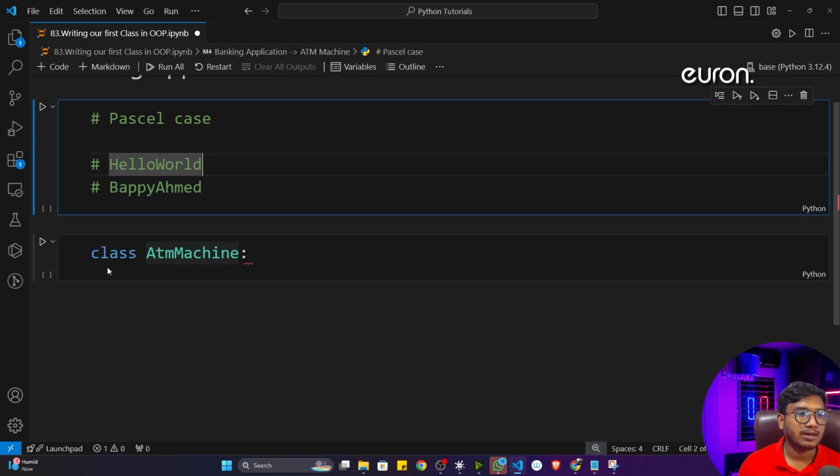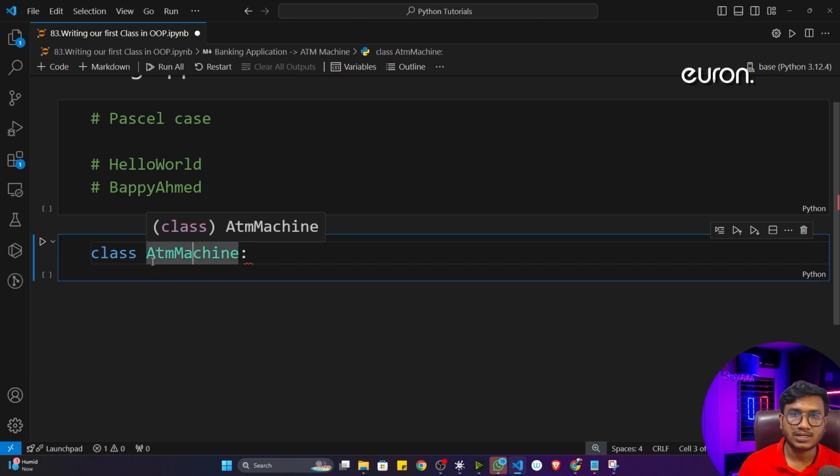Now here my class name is ATMMachine. ATM machine contains two words, so ATM is one word and Machine is the other word. Here I've taken Machine, which means M is an uppercase character. Now I think it is clear.